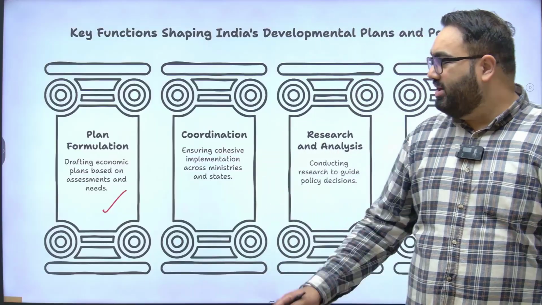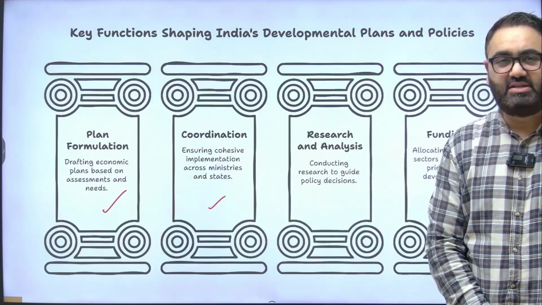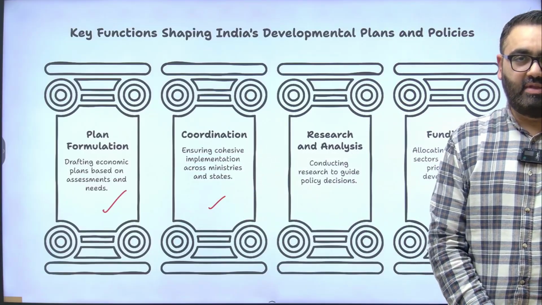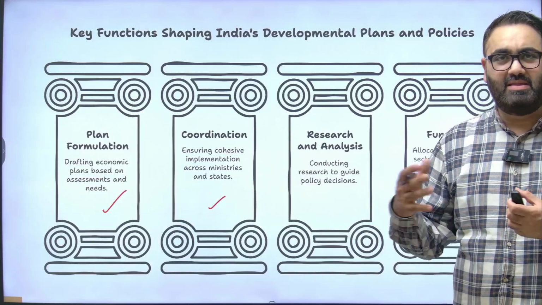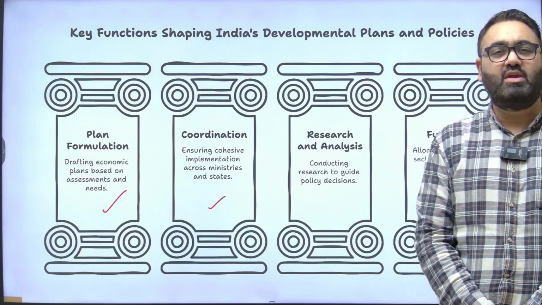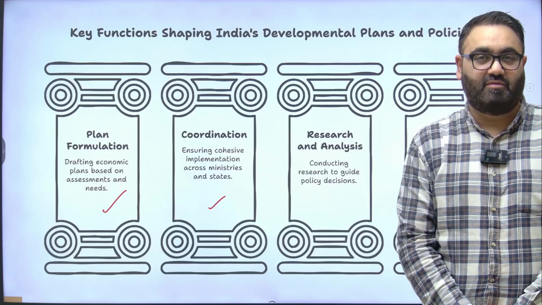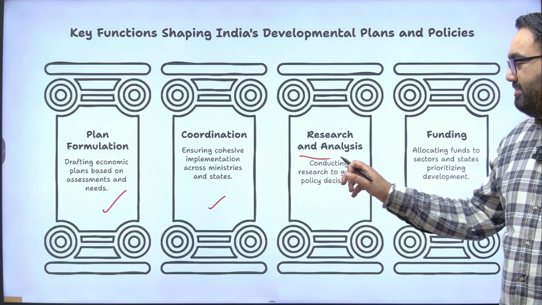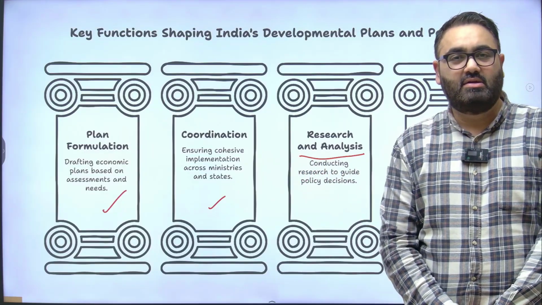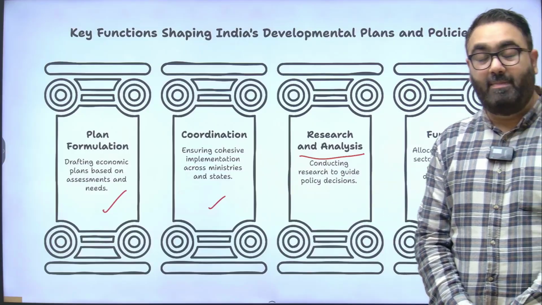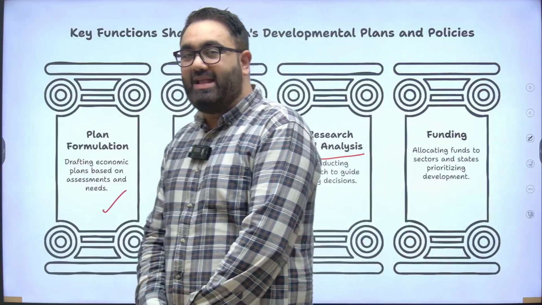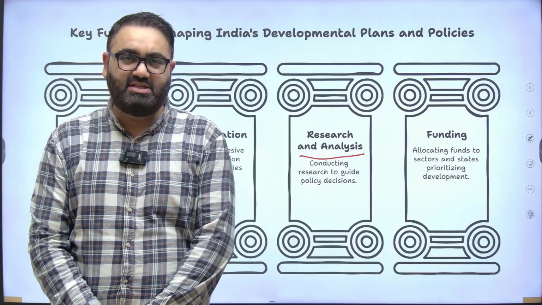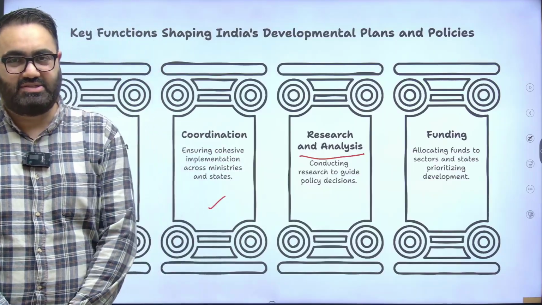Not just this, coordinate with different agencies, ministries, and states so that that plan and those objectives can be achieved. It was not just about making a plan on paper and then submitting it. It was also about how do we go ahead with the best approach to fulfill the objectives of this plan. Then the Planning Commission also was given the responsibility to undertake research and analysis to suggest government what kind of policies will be best suitable to achieve these 5-year plans and its objectives. Obviously, the final decision would be taken by the government to accept these decisions, but at least they can research, analyze, and they can suggest.